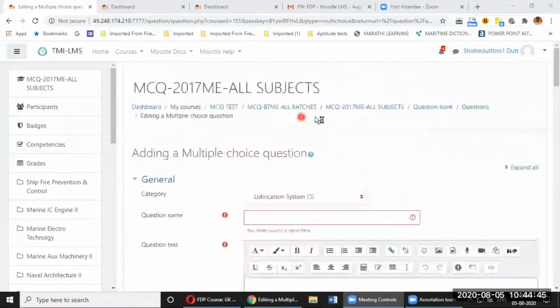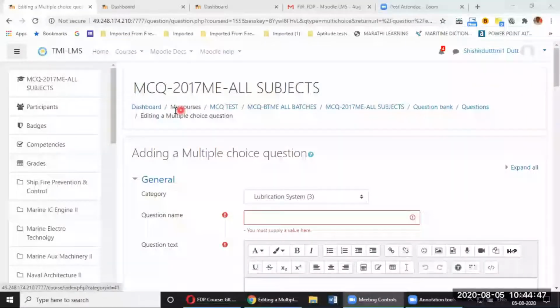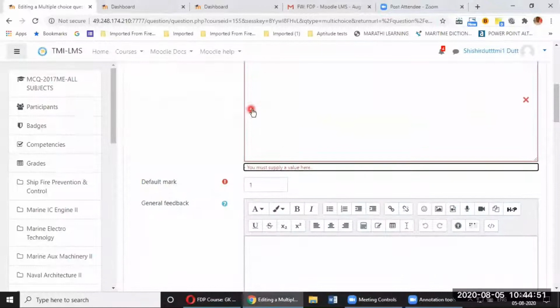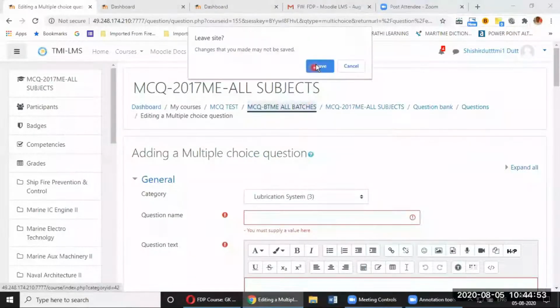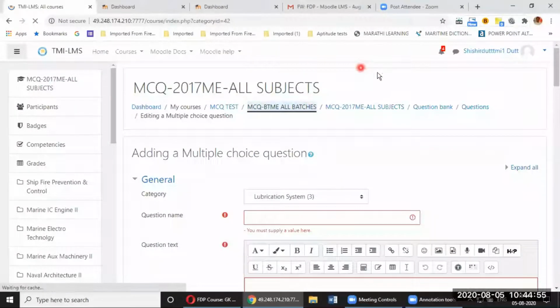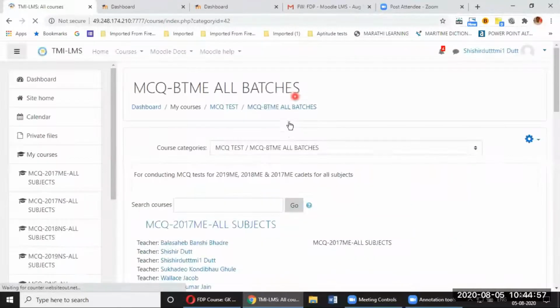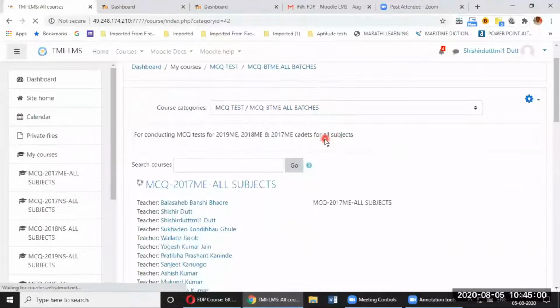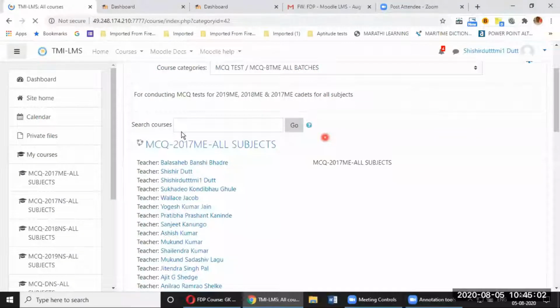Okay, so I'll just go directly to the quiz creation, because that is the heart of it. And Junarka sir also had a query regarding editing of the question. I'll take it up later. Yes, we can edit a question also later. So now again, I'll repeat it from the beginning.